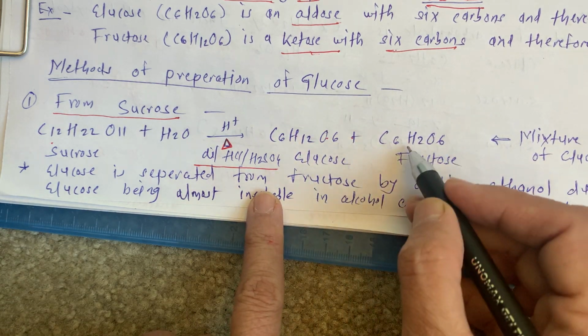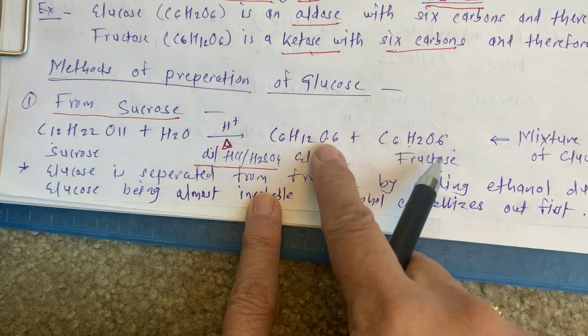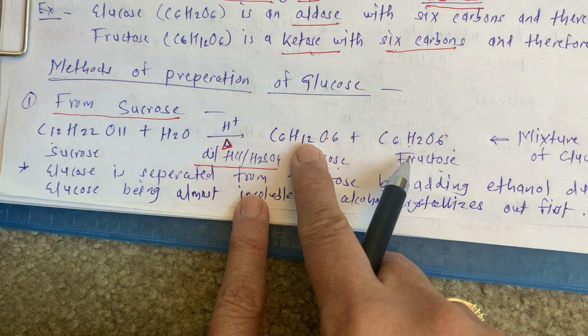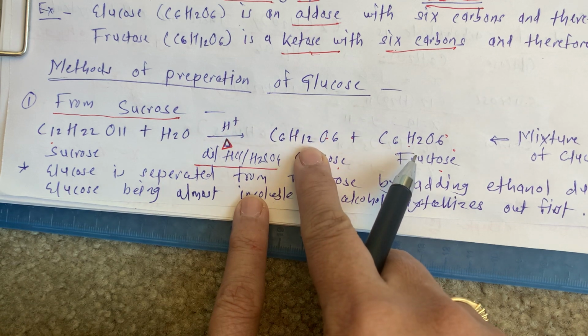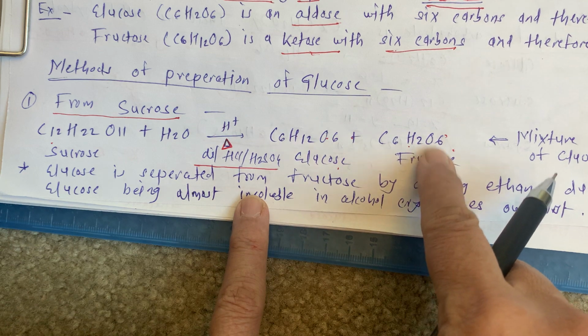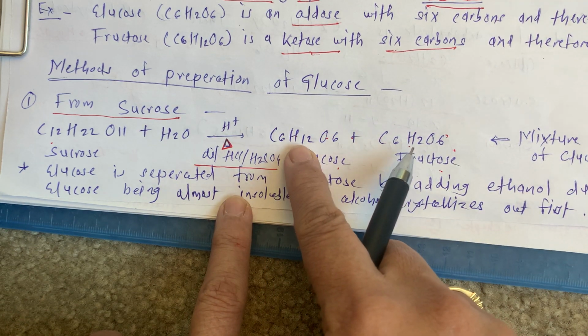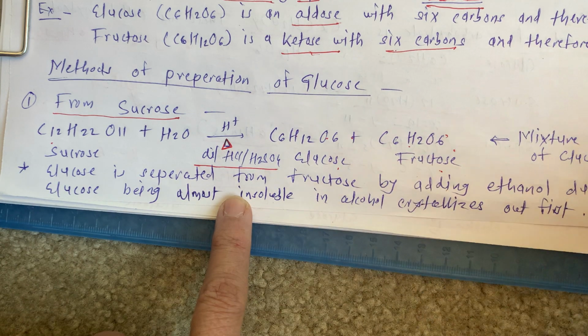C6H12O6, this is fructose, and this is glucose. What is the difference between these two? This molecule has an aldehydic structure, while fructose has a ketonic structure. So this is an aldohexose, while this one is a ketohexose.